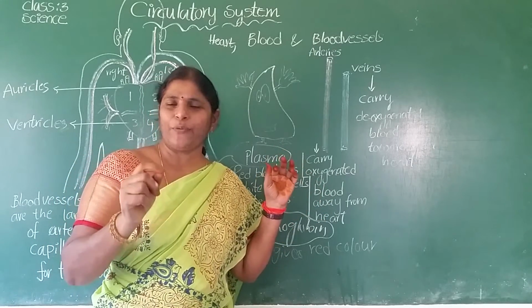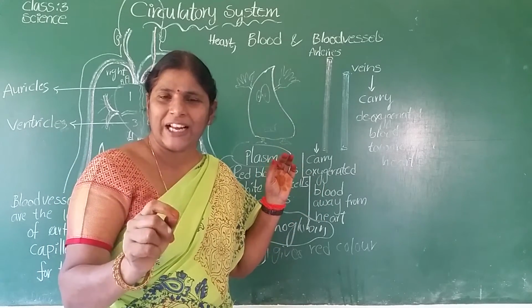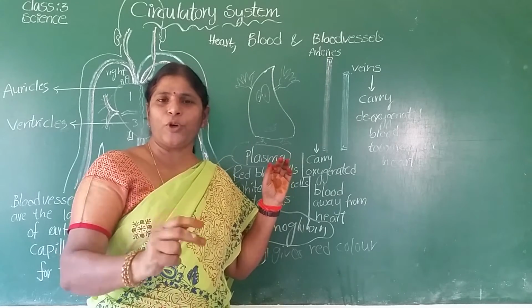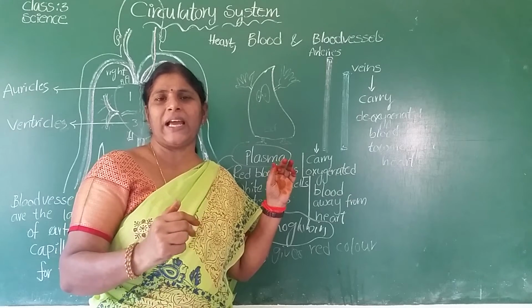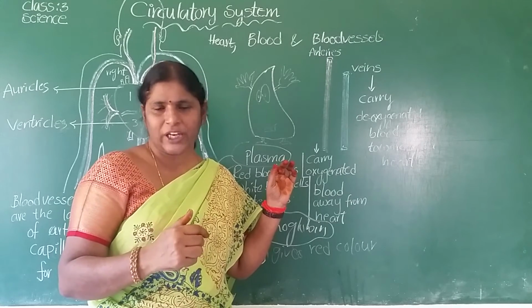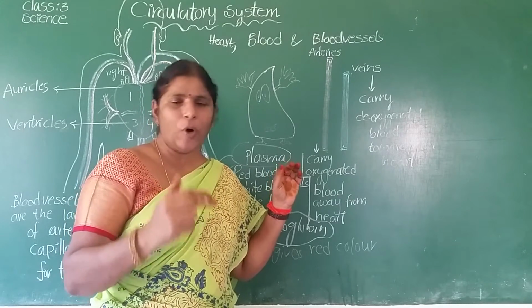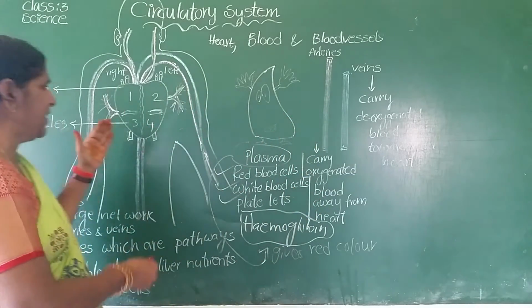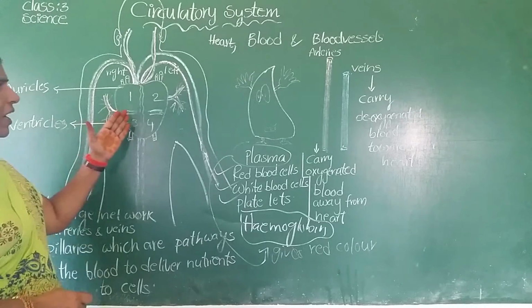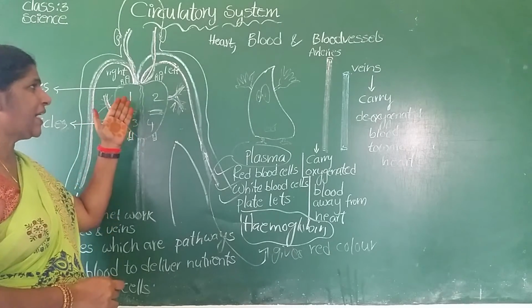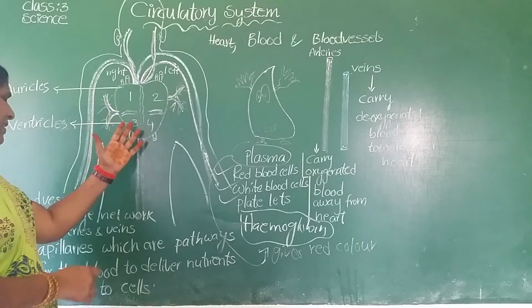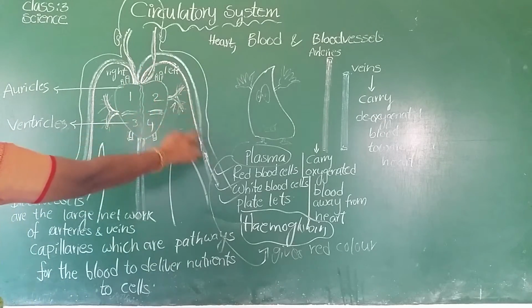Who supplies the food and oxygen to each and every cell of the body? Blood. Blood transports all materials along with oxygen to each and every cell of the body. Now blood vessels. See here, blood vessels arise from the heart to each and every part of the body. These are all the blood vessels.